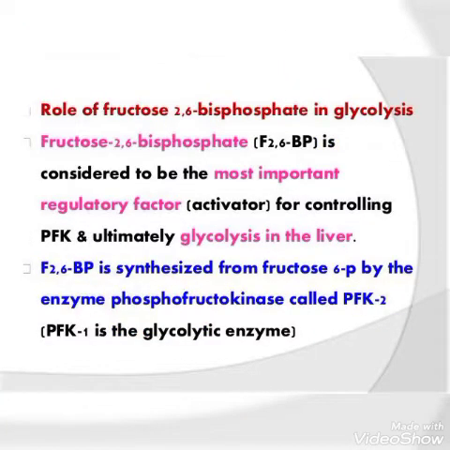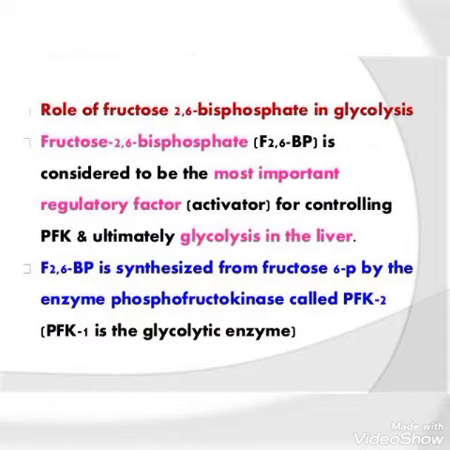Now let us see the role of fructose 2,6-bisphosphate in glycolysis. Fructose 2,6-bisphosphate is considered the most important regulatory factor for controlling PFK and ultimately glycolysis in the liver. F2,6BP is synthesized from fructose 6-phosphate by the enzyme phosphofructokinase 2, called PFK2.